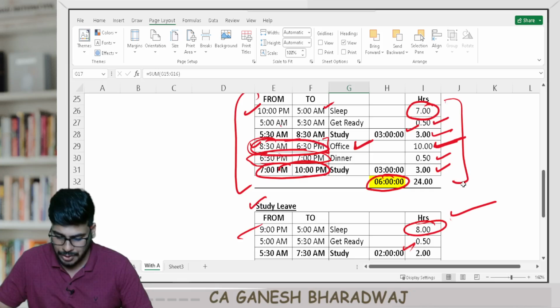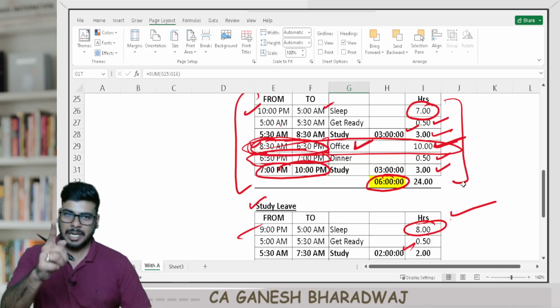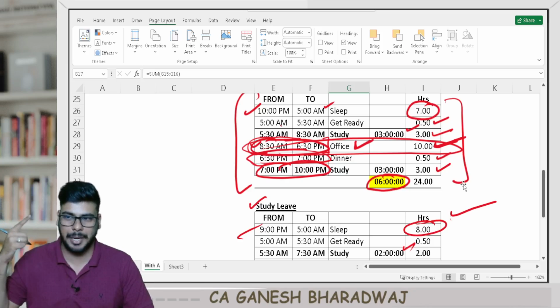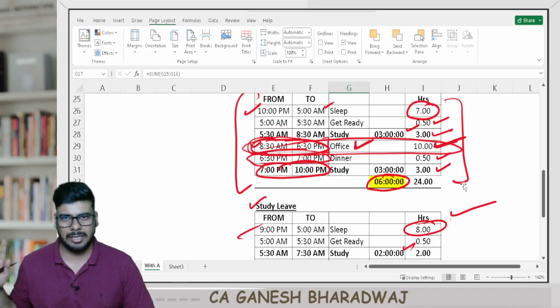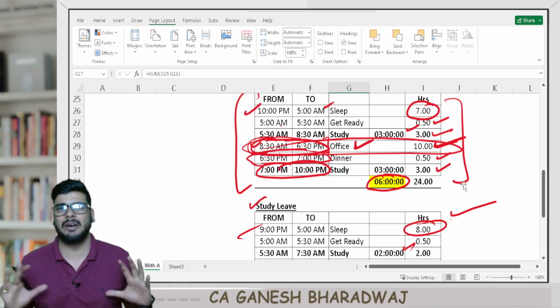Sir, I'm going to office. Obviously, in your office, this time you cannot sit and study, right? But at least you will be doing some work. Make sure that you are using your mind, you are using your brain. At least to that extent, we have to see. You obviously cannot sleep when you go to your office. At least make sure that you are not feeling drowsy, and that you are active with some work you're doing.